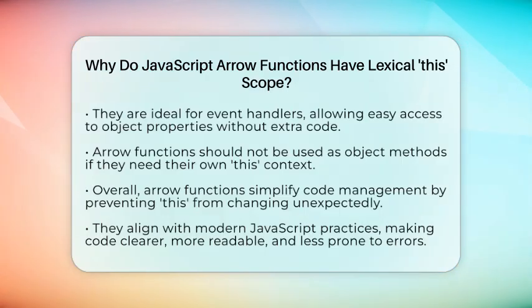Overall, arrow functions have lexical this scope to make JavaScript code clearer and easier to manage. They help prevent bugs caused by this changing unexpectedly. This design aligns with modern JavaScript practices, making code more readable and less prone to errors. By always capturing this from the surrounding context, arrow functions simplify how we handle functions and asynchronous operations in web development.